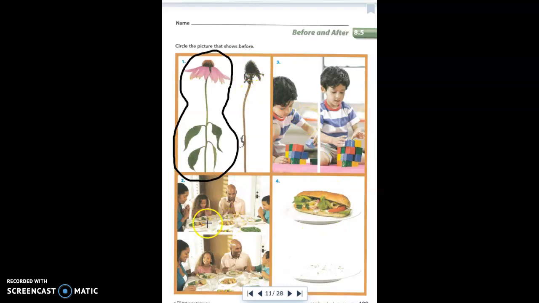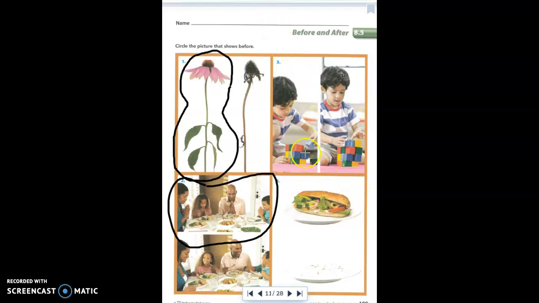If we look at the second photo, we have a family saying grace in the top photo, and in the bottom photo, they're eating their dinner. Well, we know that we should say grace before we eat.